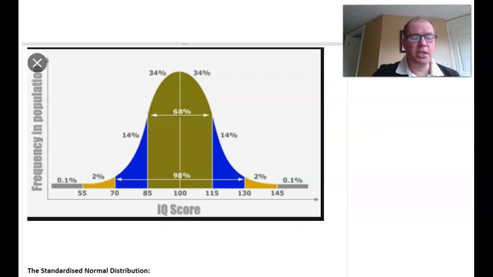So here's a nice picture of the IQ scores following a normal distribution curve. And in the previous video, you learnt the 68, 95, 99.7 rule, and being 1 standard deviation away.